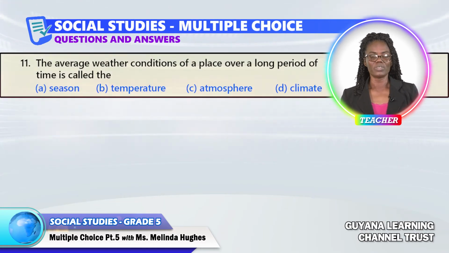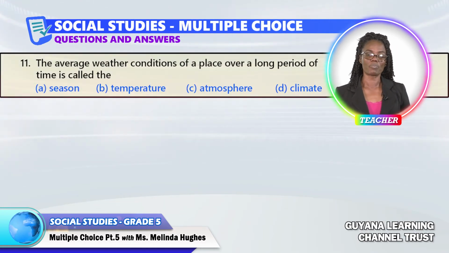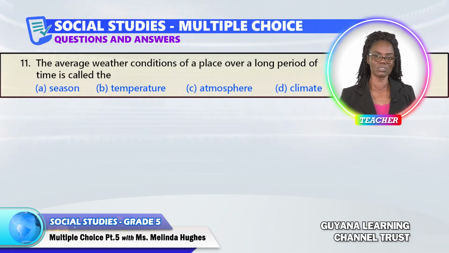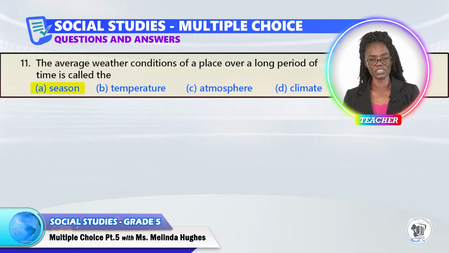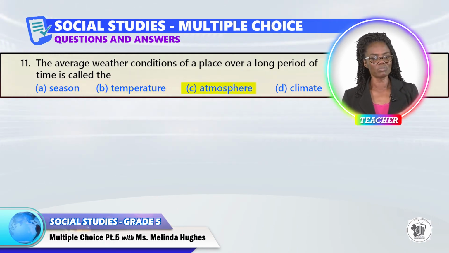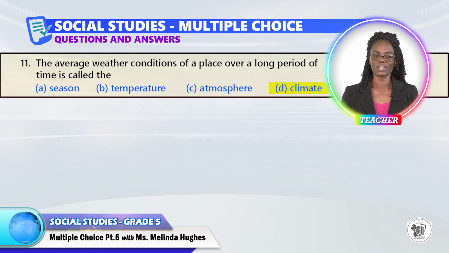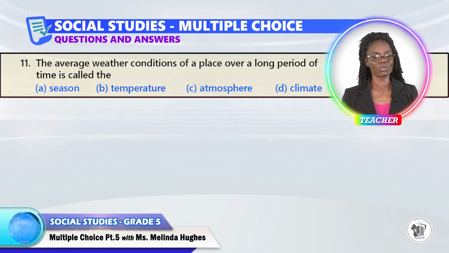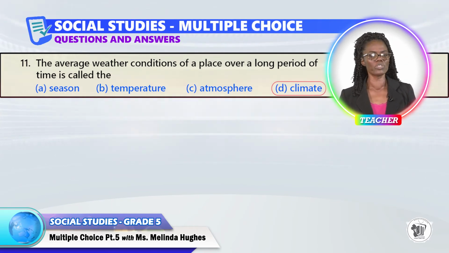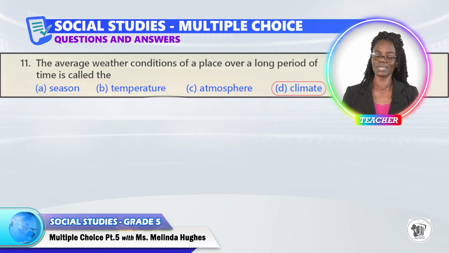Question 11. The average weather conditions of a place over a long period of time is called the A, seasons, B, temperature, C, atmosphere, or D, climate. The answer to question 11 is D. The average weather conditions of a place over a long period of time is called climate.